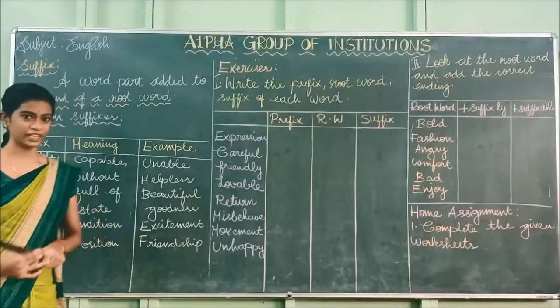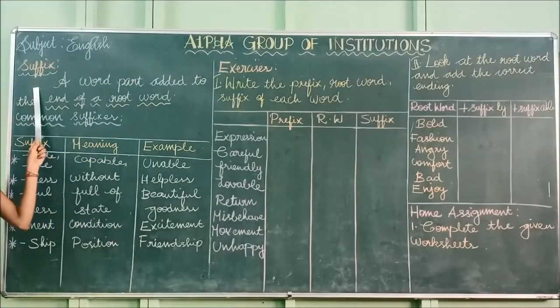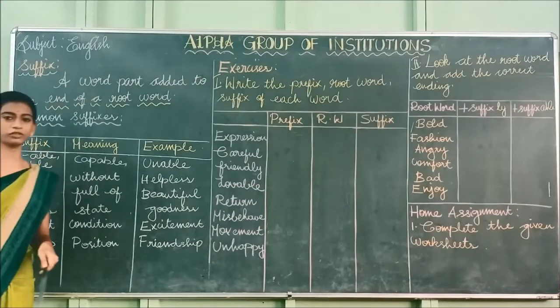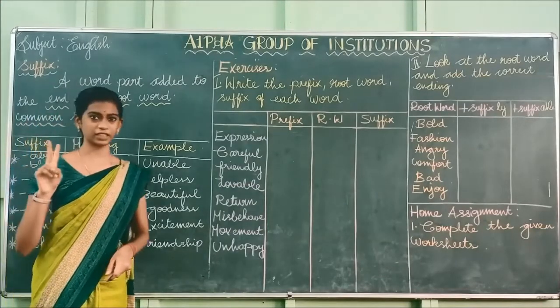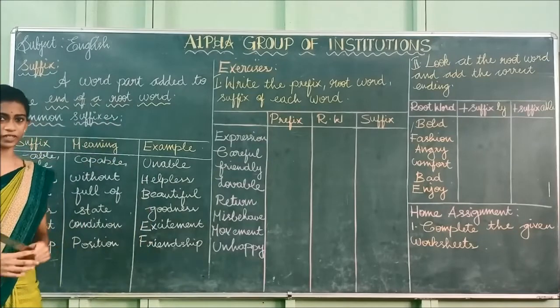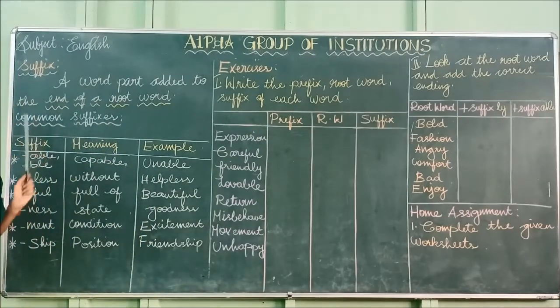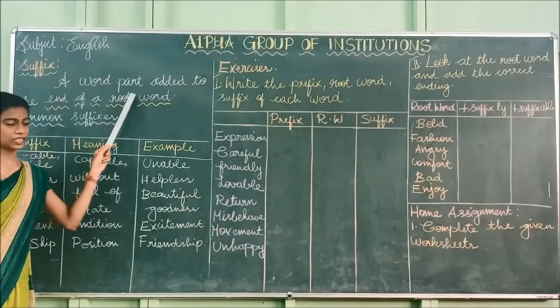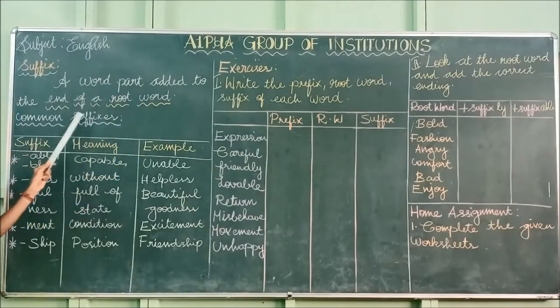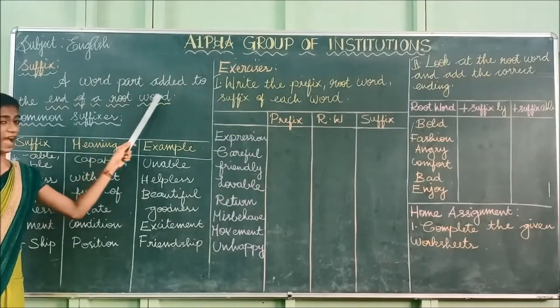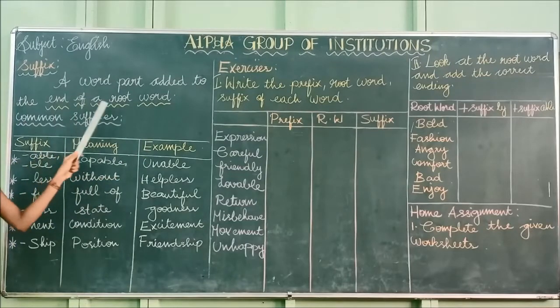Okay, students. Next, we are going to see about suffix. The two affixes we have seen are prefix and suffix. We have already seen the prefix, and now we are going to see about suffix. I have written the definition for you: a word part added to the end of the root word. So suffix is a word part added to the end of the root word.